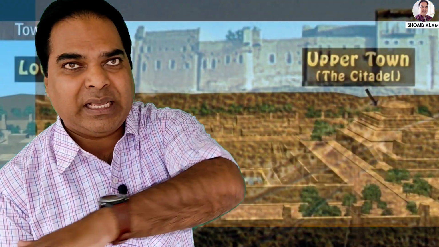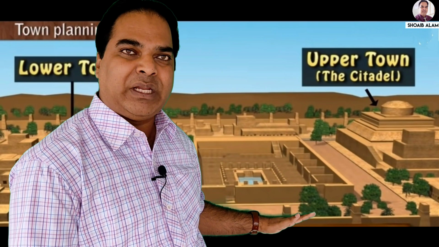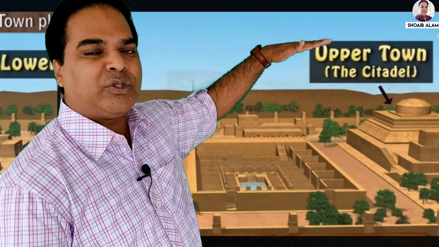It was just a great civilization, my dear. Now let me tell you, the entire Harappan city of the Indus Valley was divided into two parts. The upper part was known as the citadel, and the lower part was the area where the common people used to live. The high raised platform, the citadel, was inhabited by the king or the priest, and the lower part was inhabited by common people like you and me.